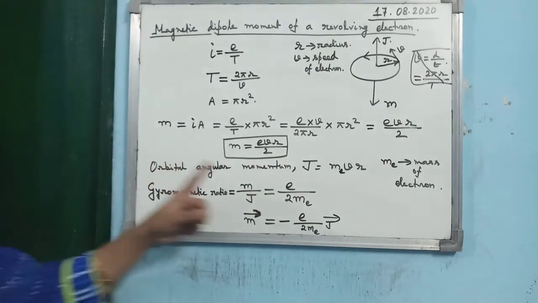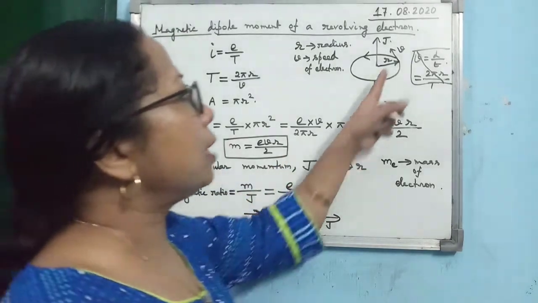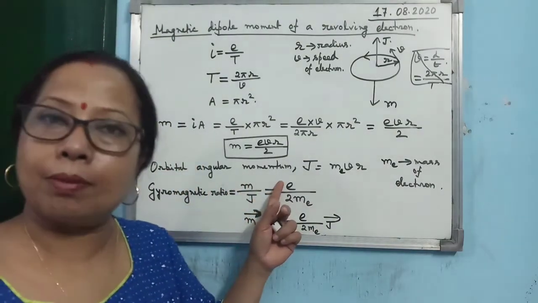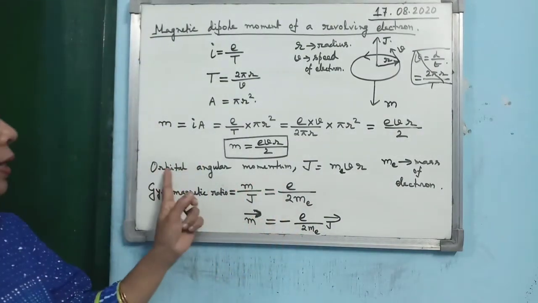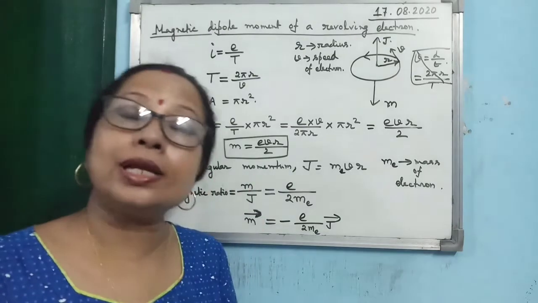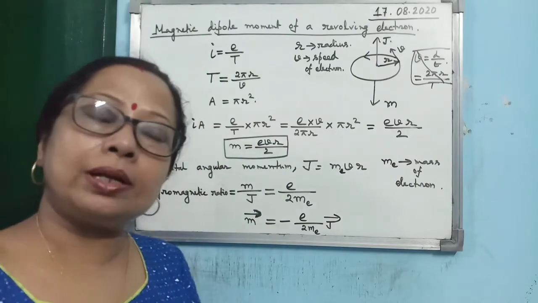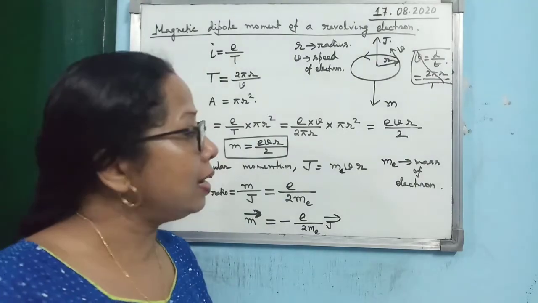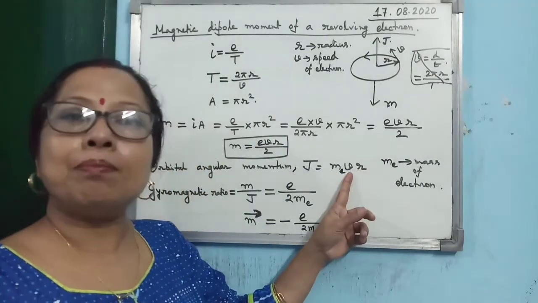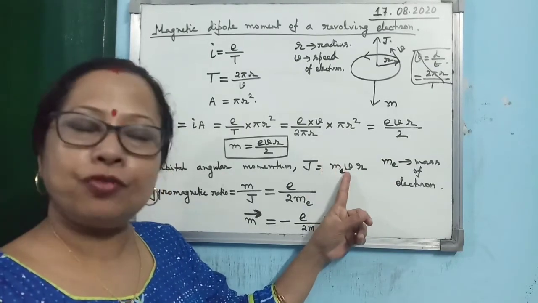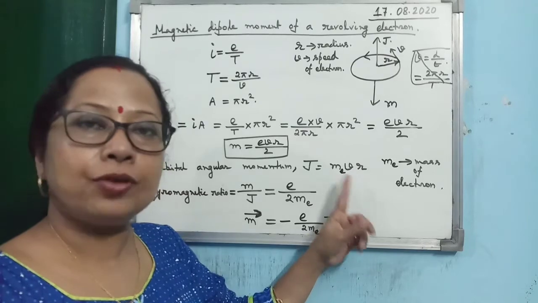Then there is another term associated with the movement of the electron, that is known as the orbital angular momentum. And you know why it is orbital angular momentum? In the rotational motion chapter in 11th standard you have studied about angular momentum. Angular momentum is given by linear momentum multiplied by the radius vector, isn't it? So linear momentum is mv multiplied by radius, so mvr.